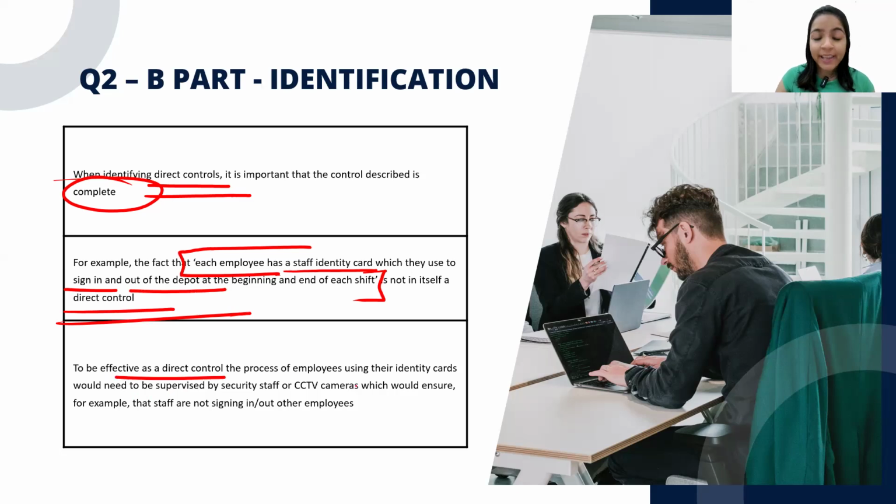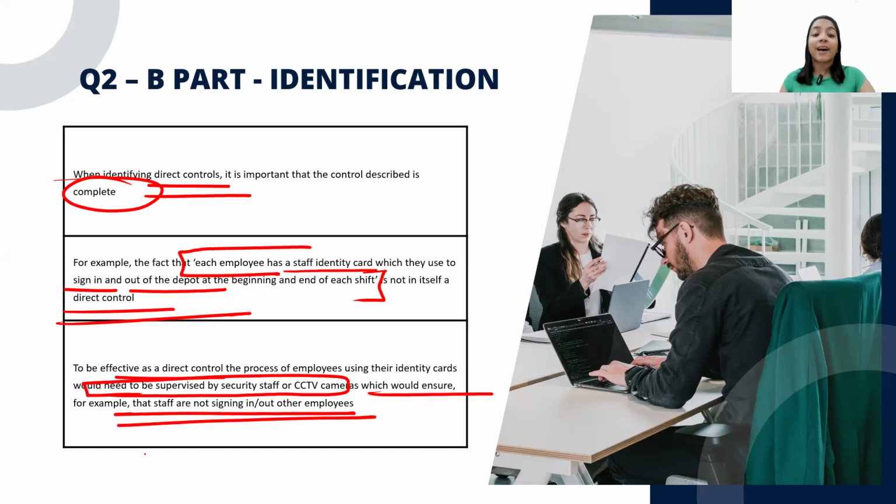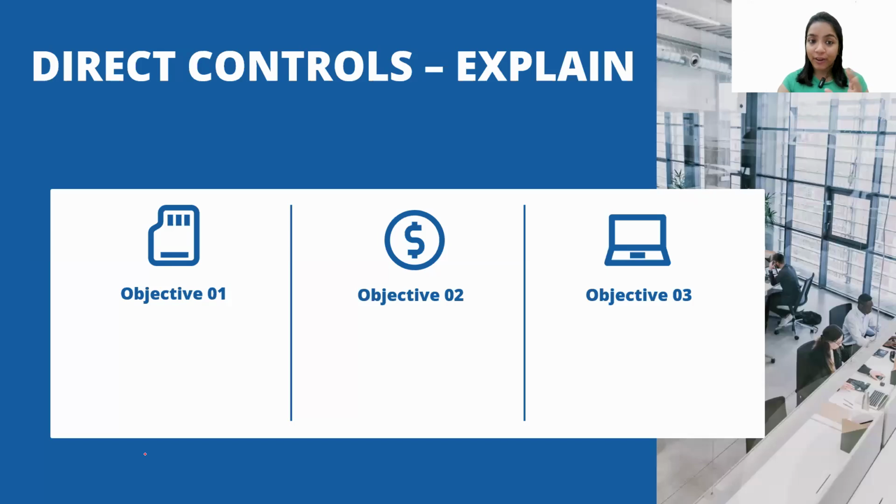To be effective as a direct control, this needs to be supervised, which would ensure that the staff are not signing it out for other employees. So make sure whenever you are doing the identification, you are not just picking half sentences, you are identifying it completely. Now the first part where we had to get half marks, we got it. So two lessons: I will not confuse direct control with the deficiency, and secondly, I will not look at half sentences. I will look at full sentences.